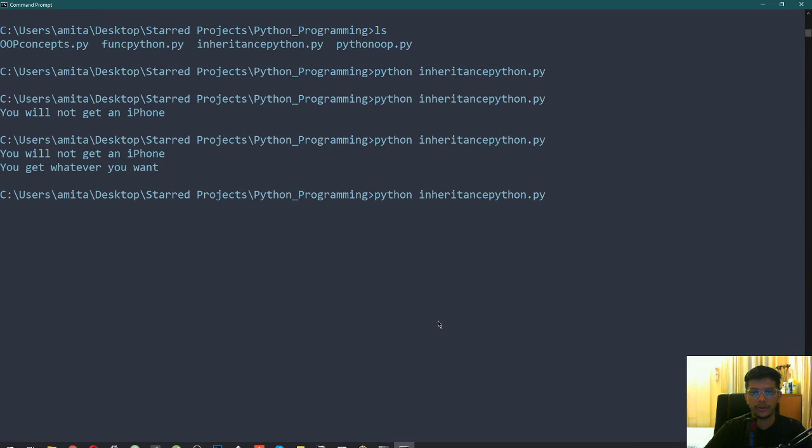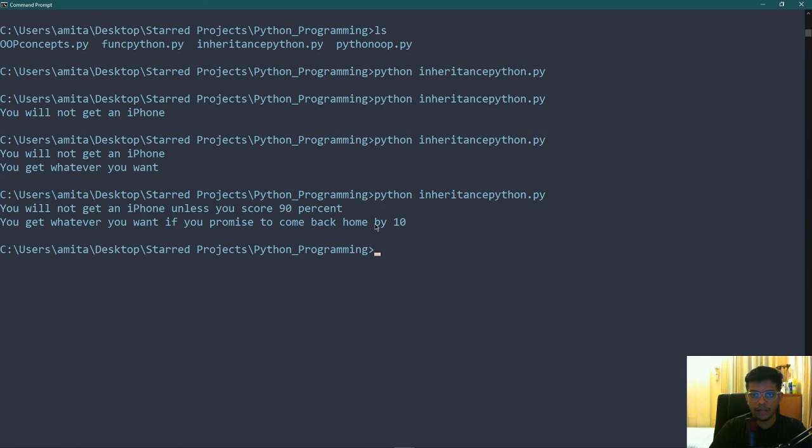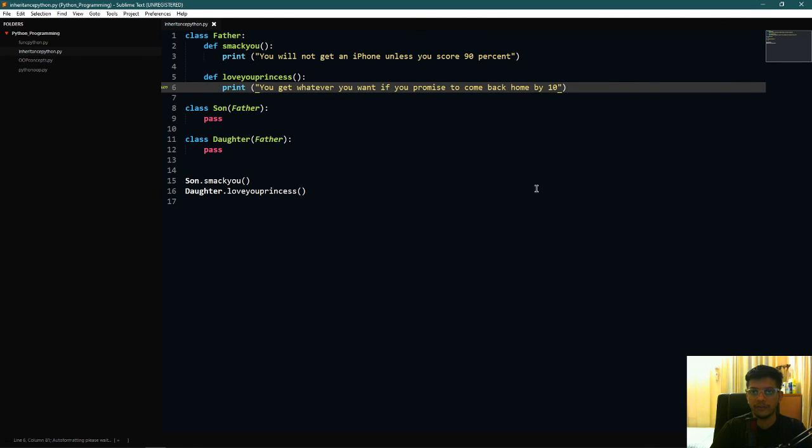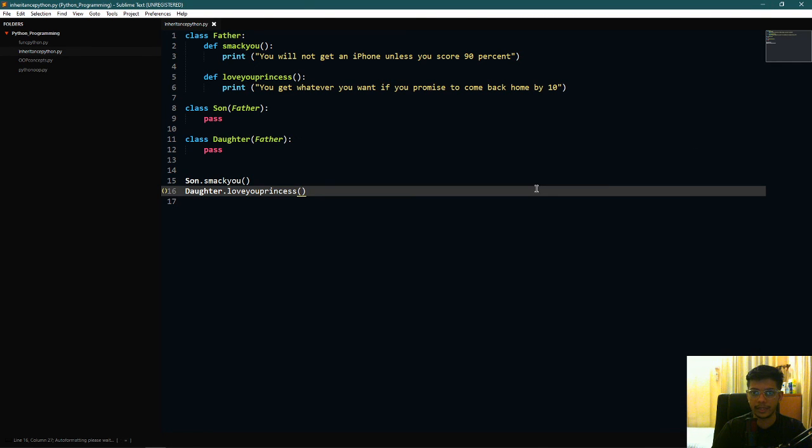Now if I run the code, they all feel that effect, and this just goes to show the power of inheritance. You don't have to explicitly define things, and this is basically the main concept of inheritance in Python.